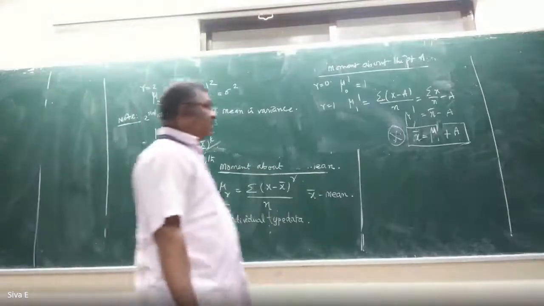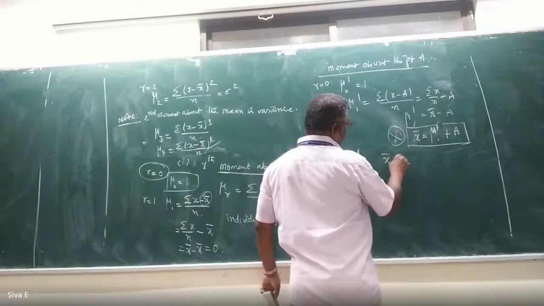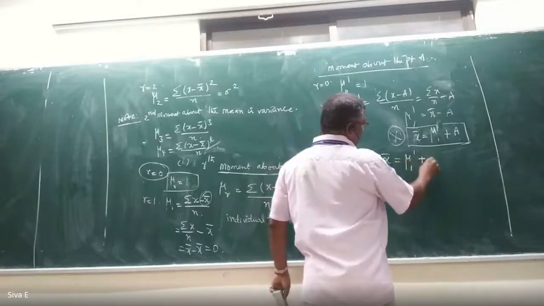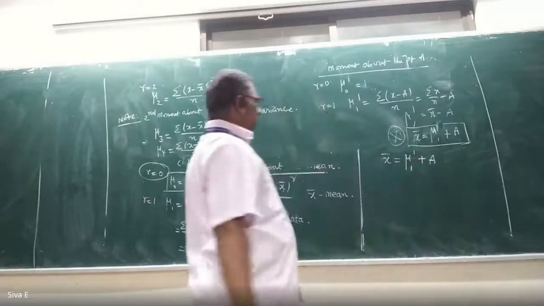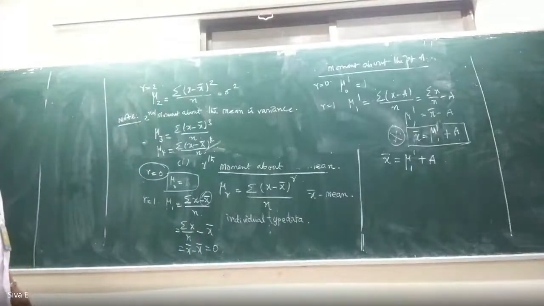Sir, can you read the last step, sir? X bar equal to mu 1 dash plus a. Once again I write here: x bar equal to mu 1 dash plus a.